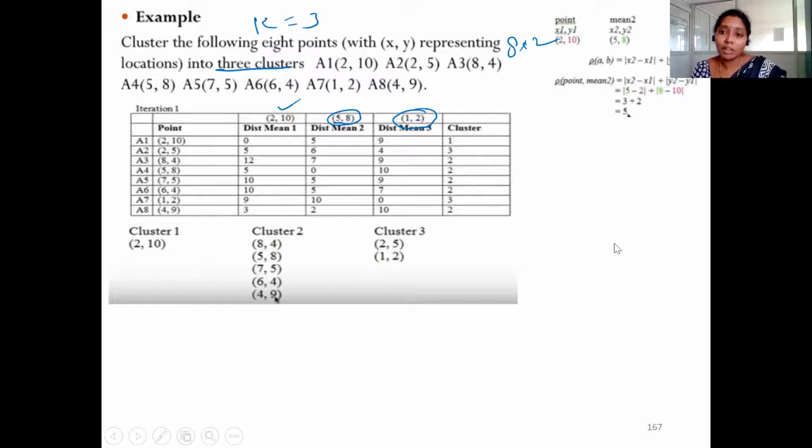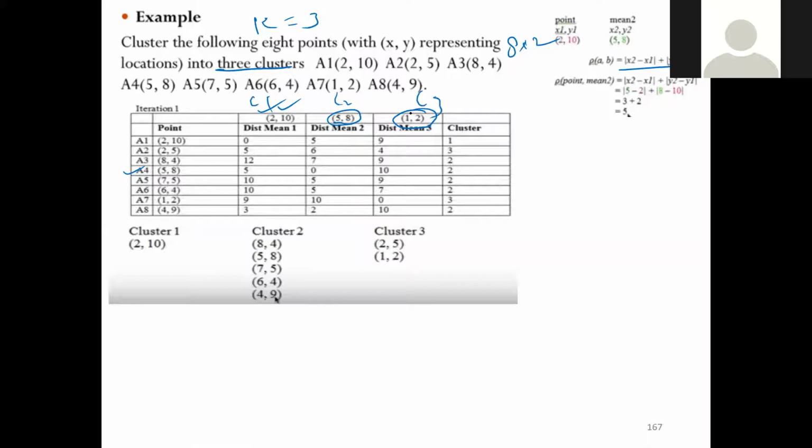So here we have used this Manhattan formula, and we have calculated the distance between the point 2, 10 and 5, 8. Where is 2, 10? This is the mean, and 5, 8 here. So this is the distance between the mean of the first cluster. This is cluster 1, this is cluster 2, and this is C3. Mean of the first cluster and the point A4.